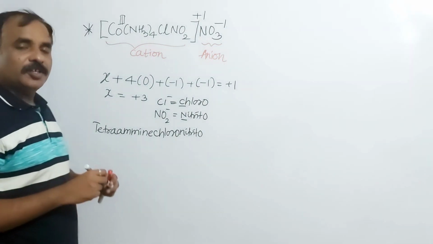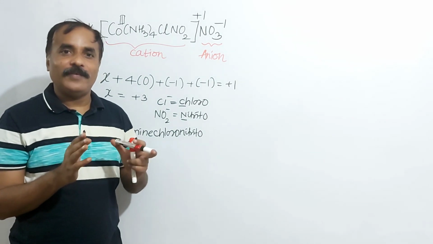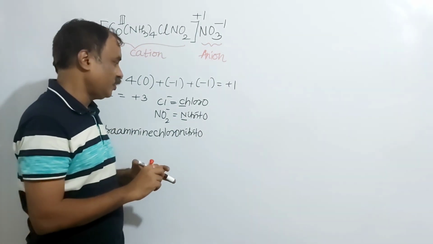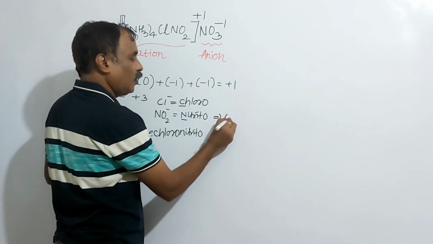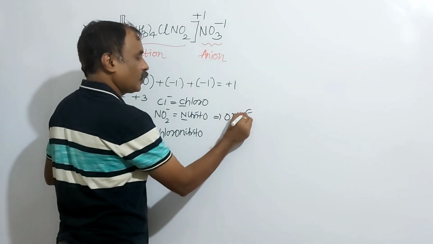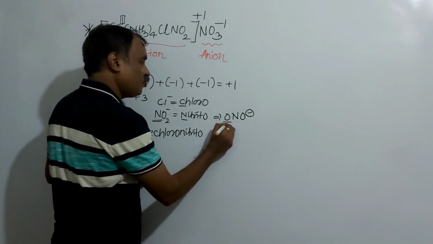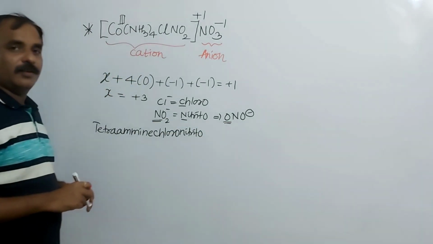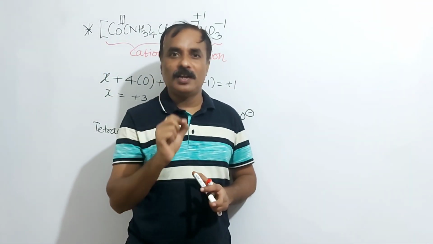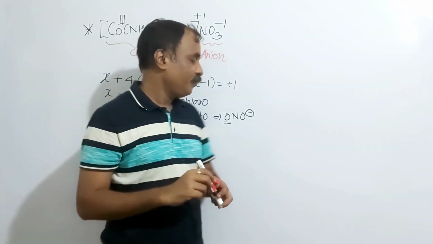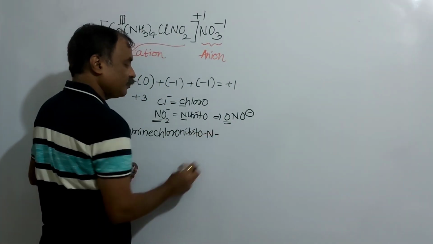Remember, nitrito is a unidentate ligand, a monodentate ligand having two exchangeable points of attachment. NO2 minus, and just as we have seen, that is ONO minus. In NO2 minus, here the point of attachment is nitrogen, here the point of attachment is oxygen. So we have to mention the point of attachment, the point of coordination, before the name of the ligand, the name of the metal. So here it is N, nitrogen is the point of coordination.